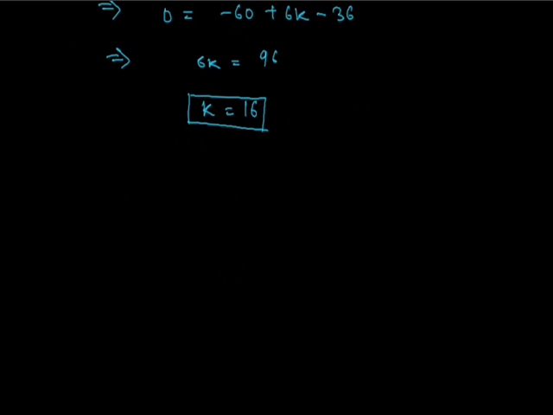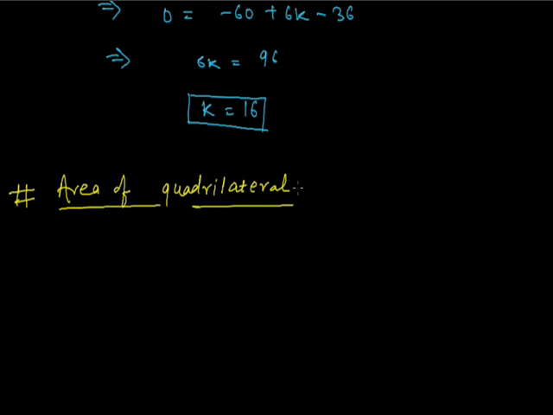So this is the method to find any unknown constant in a given question. There is one more type of problem that can be asked: how to find the area of a given quadrilateral where all four vertices are given. We will find the area of the quadrilateral by subdividing the whole quadrilateral into two triangles and applying the concept of area on triangle ABC.